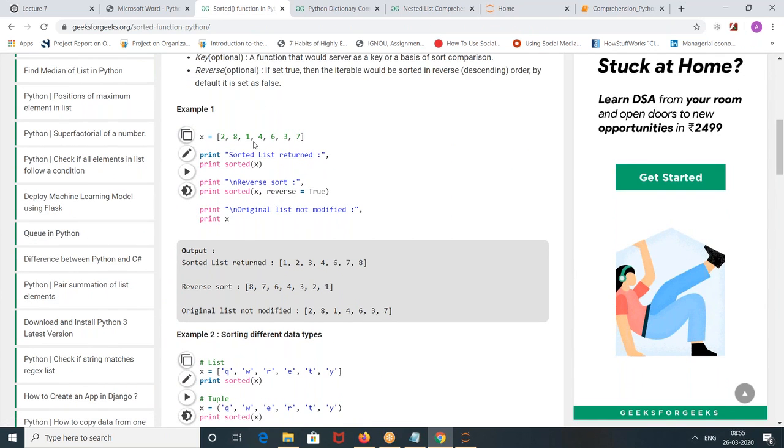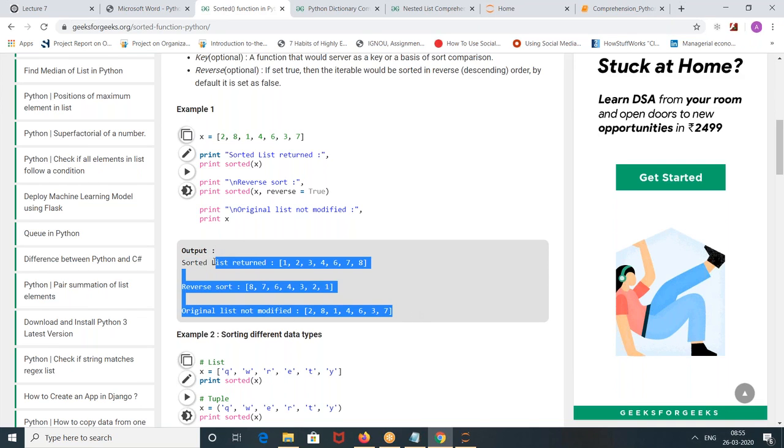Okay, let's see. x is equal to 2, 8, 1, 4, 6, 3, 7. sorted(x) returns 1, 2, 3, 4, 5 in sorted order. If you write sorted(x, reverse=True), then the answer is in reverse order. This is the original list. Any questions on these three?